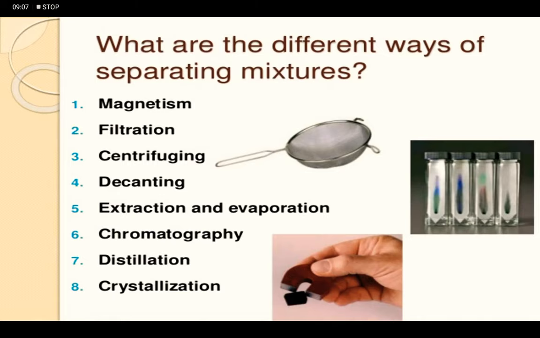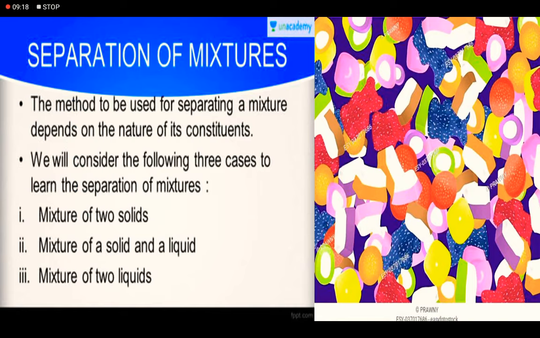Thus, in order to have a pure substance, separation becomes a must, meaning important, and this separation can be done by physical or chemical methods. The method to be used for separating a mixture depends on the nature of its constituents. We will consider the following three cases to learn the separation of mixtures: mixtures of two solids, then a mixture of a solid and liquid, and the last one is a mixture of two liquids.